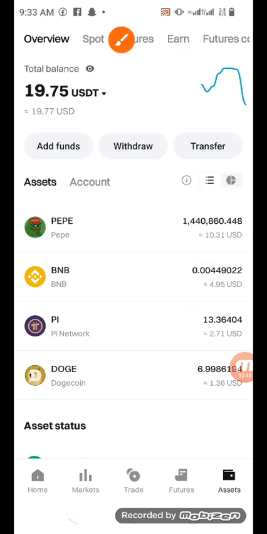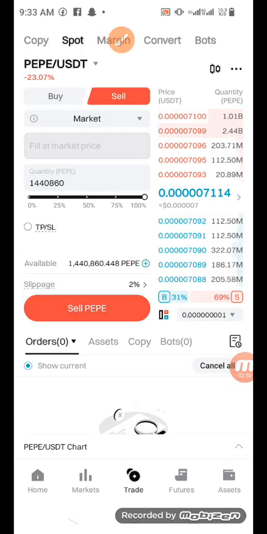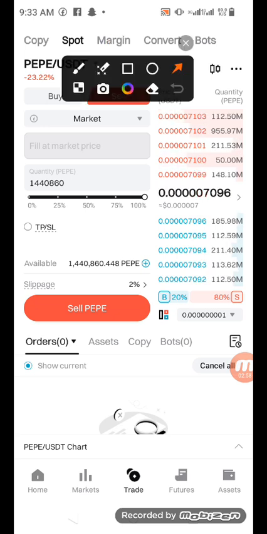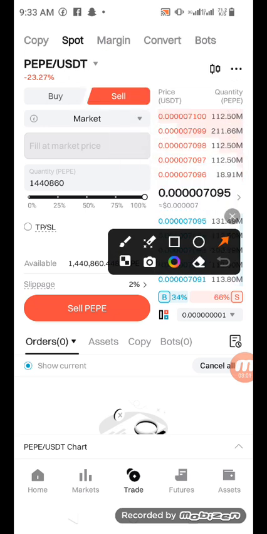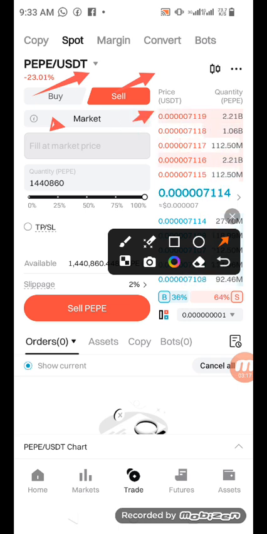Now, I'm going to go to trade. This is trade. Like I said, the default you are seeing here is a market order. That's why you're seeing markets here. I'm on the sales page. If I want to buy, I go here, but this is sales now, and this is market order. If I want to go to limit order, I click inside this place. You see different types of orders: limit order, advanced limit, trigger, and many of them, but I'm concentrating on that limit order.